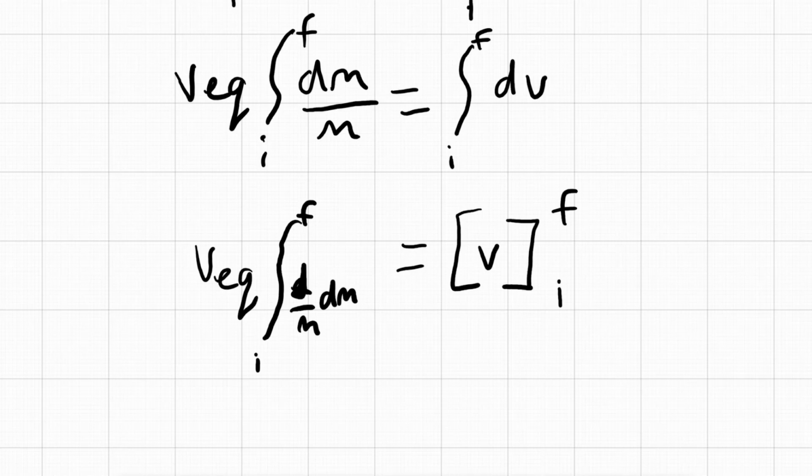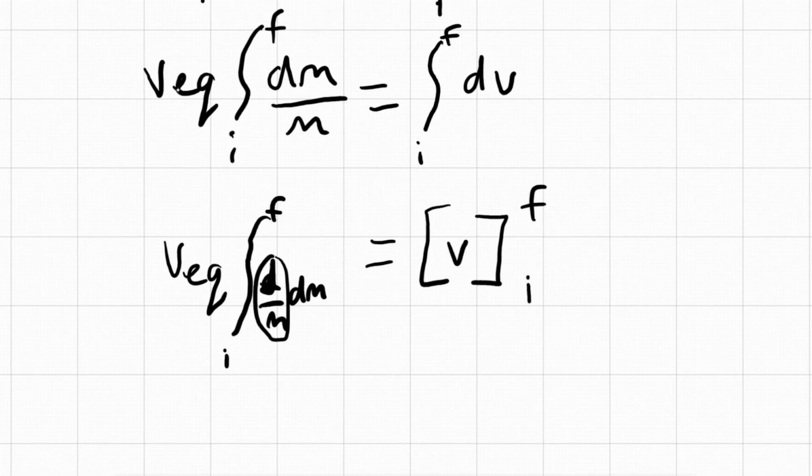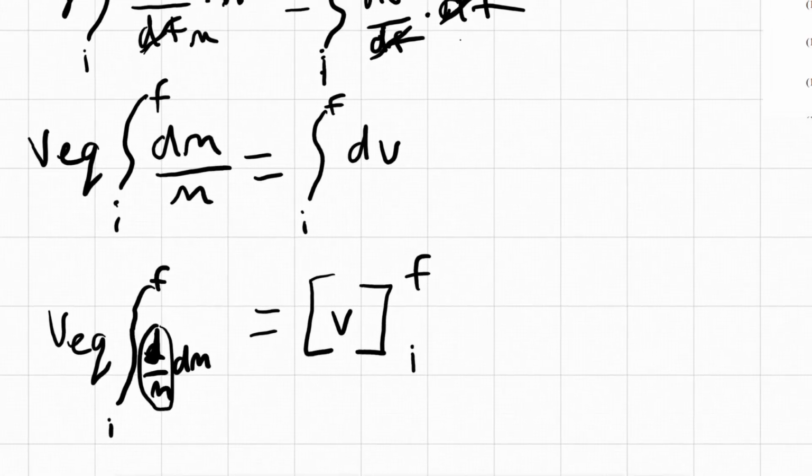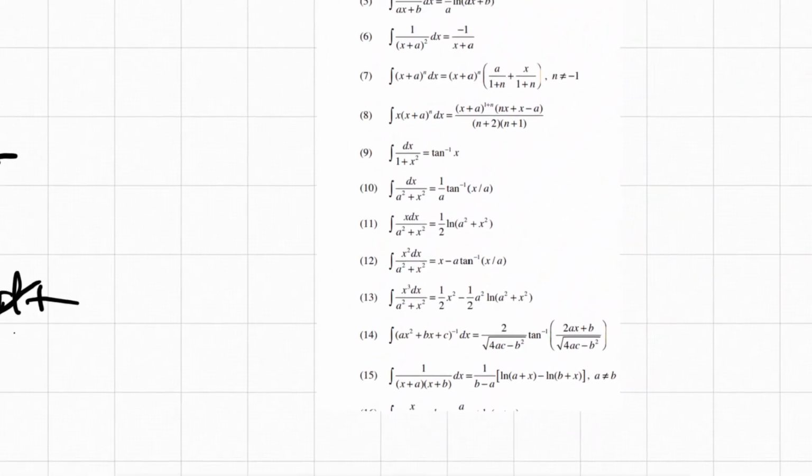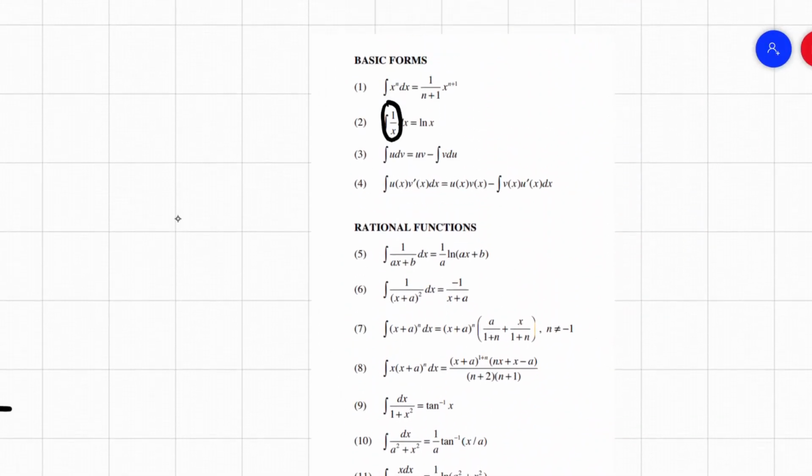And we have this 1 over m here, and the solution to an integral that is 1 over x, we can see here on this integration table, is the natural log of x.